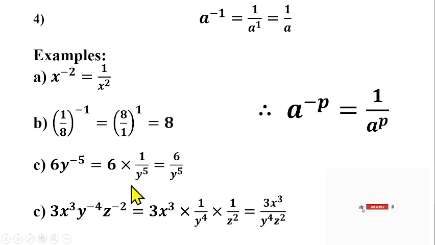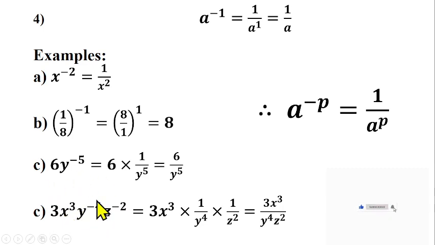What's the inverse of y raised to power 5? That's 1 over y raised to power 5. Then, if you multiply 6 by 1, that should give us 6 over y raised to power 5. So that means this can be written as this. That's what it implies. So when I have y raised to power minus 5, that should give us the inverse of y raised to power 5, which is 1 over y raised to power 5. Am I clear? Let's look at this. You're having 3s cubed, y raised to power minus 4, z raised to power minus 2. Now there's nothing you can do to this, but you can just rewrite it in another way.